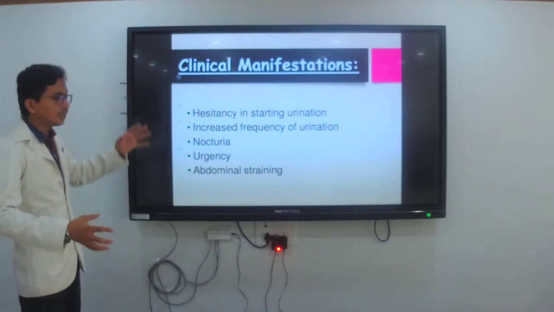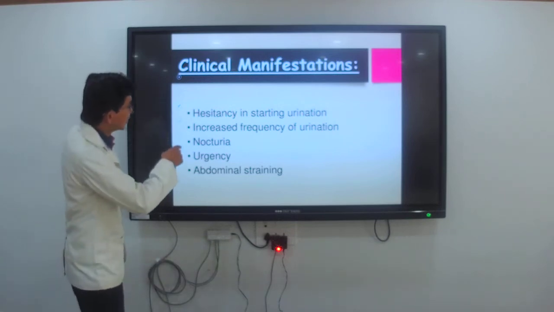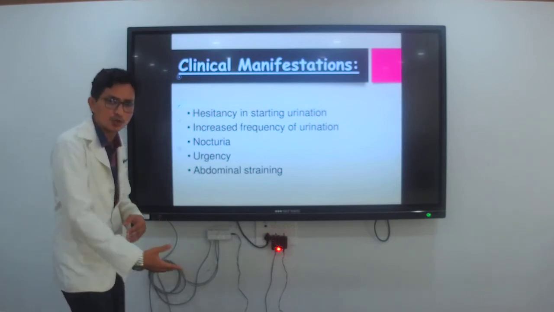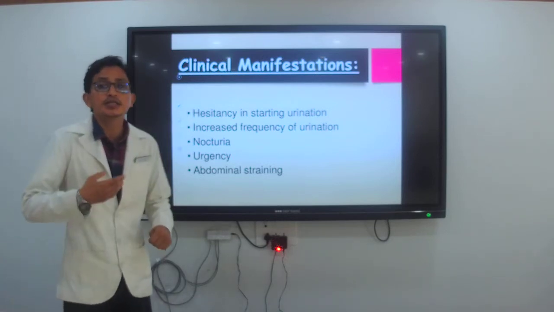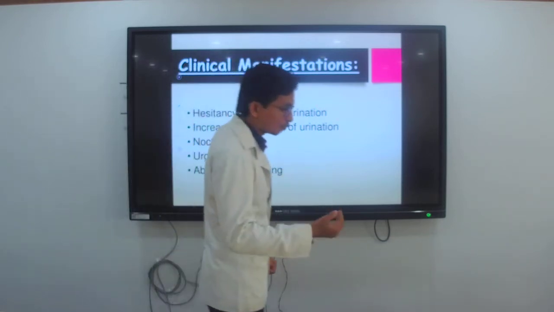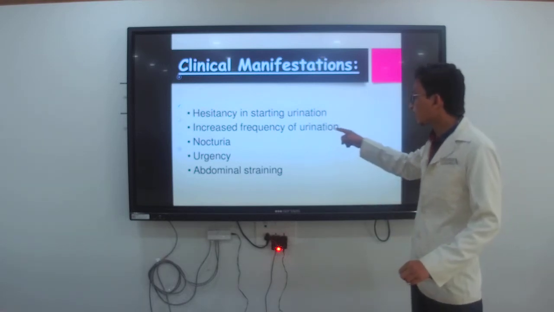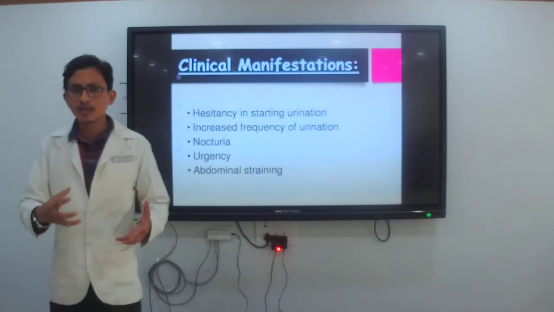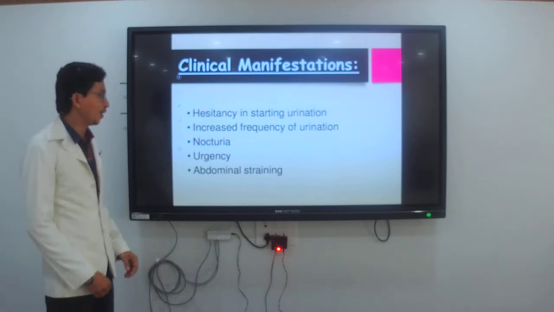Okay, then in BPH the signs and symptoms are different. That we are going to see. Hesitancy is difficulty in starting urination, meaning he hesitates to start the urination. He has difficulty passing urine. Yes or no? Then increased frequency of urination. The urine is filtered in the kidney and comes to the bladder. What happens? The urine coming into the bladder fills it, so the frequency of urination increases.